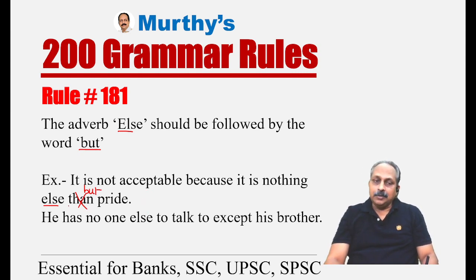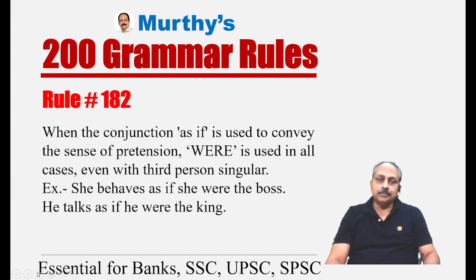No, nothing else but pride. Then it is correct. He has no one else to talk to except his brother. In this example, also we have else. He has no one else to talk to but his brother, not except, but his brother. Then it is correct.